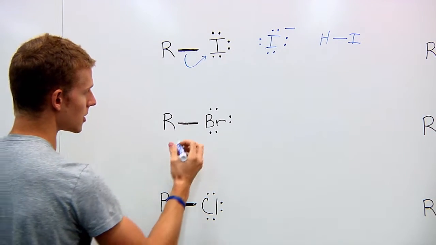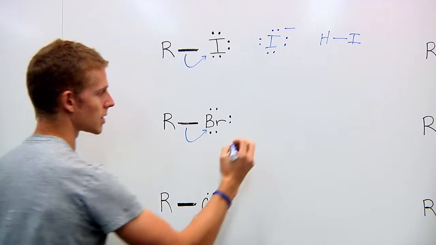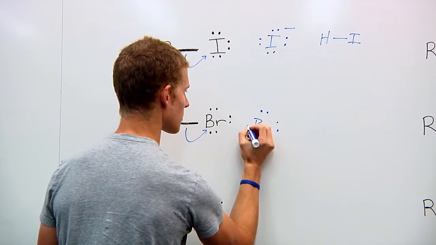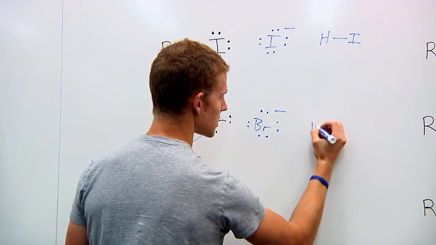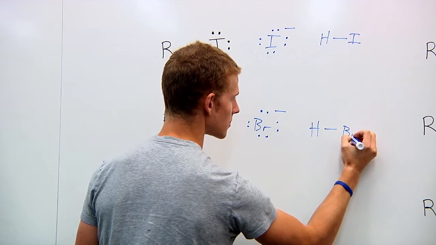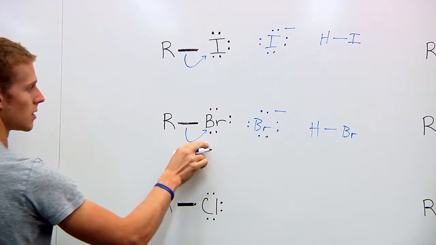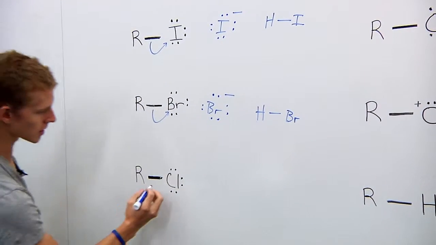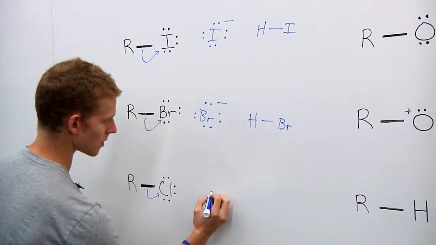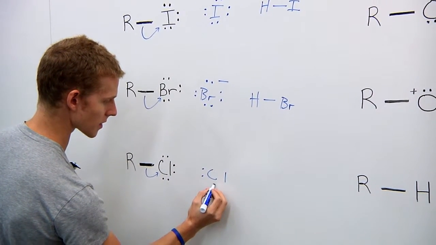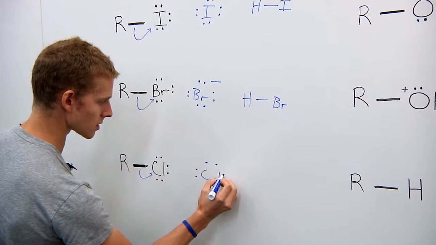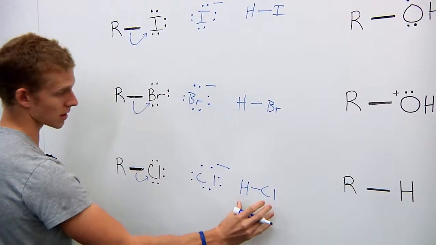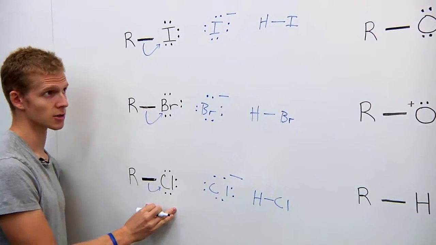So we'll move down here to bromine, exactly the same thing. Takes the electrons, has a stable Lewis structure, and it has a strong conjugate acid. So this is going to be a good leaving group because this is a weak base. Moving down here to chlorine, it's going to take the electrons from this bond. We're going to have a stable structure with a strong acid as its conjugate acid. So this is a weak base, and this is going to be a good leaving group.